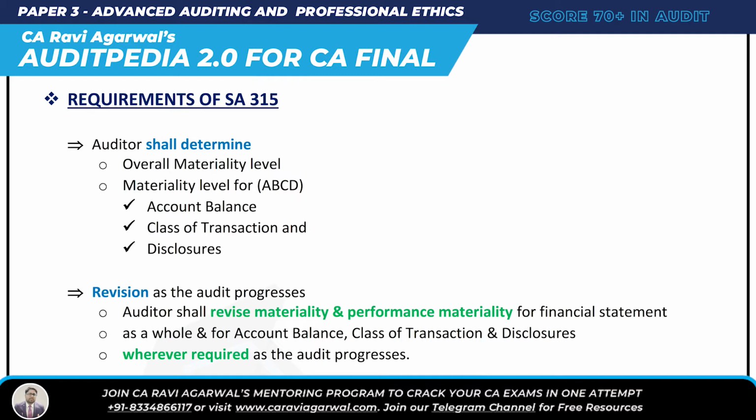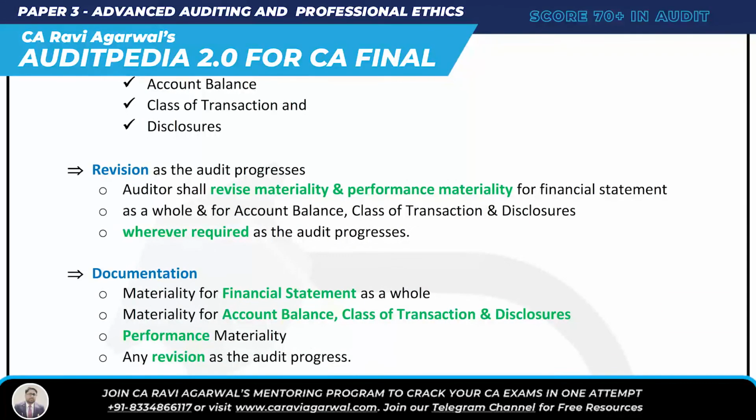Now, revision as audit progresses. Second requirement of SA 320. Can the auditor revise materiality and performance materiality? Yes, why not? The auditor shall revise materiality and performance materiality for the financial statement as a whole, and for account balance, class of transaction and disclosure, when required as the audit progresses. Are you getting me?